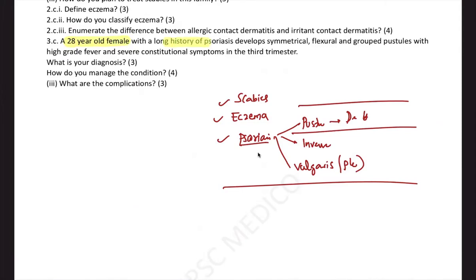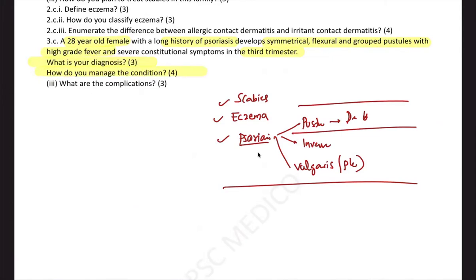female, known case of psoriasis. Suddenly now symmetrical pustules, that means pustular psoriasis, with high grade fever came into the picture, and these symptoms are seen in the third trimester. So we can't give retinoids, which are the root of treatment of pustular psoriasis. So you might need to give something else. That is a part of this question.